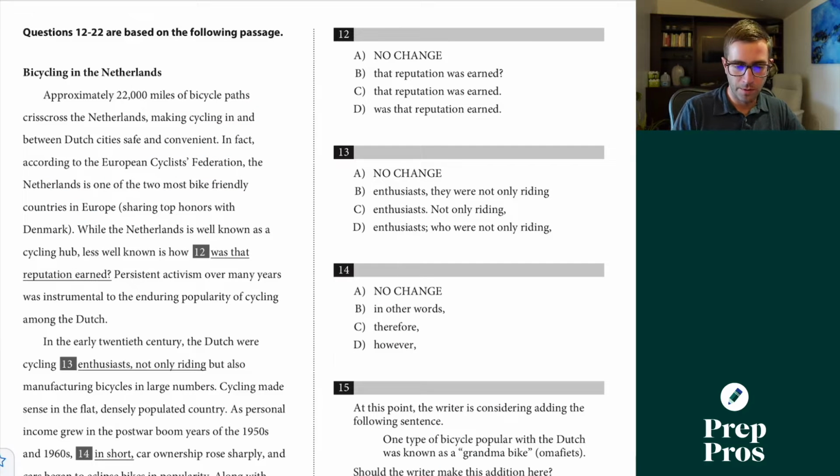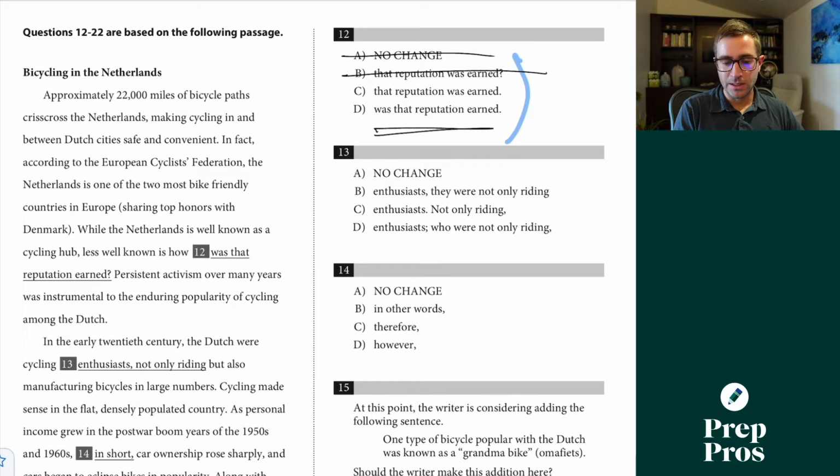All right, so in passage 2 here, this is a question about whether we should use a question mark as well as a little bit of other stuff here. We'll only use a question mark if it's a direct question though. So while the Netherlands is well known as a cycling hub, less well known is how was that reputation earned. We're not asking a question here. We're not asking a direct question. So A and B are gone. This is passive voice. We always want to use active voice. That's why C is correct here.